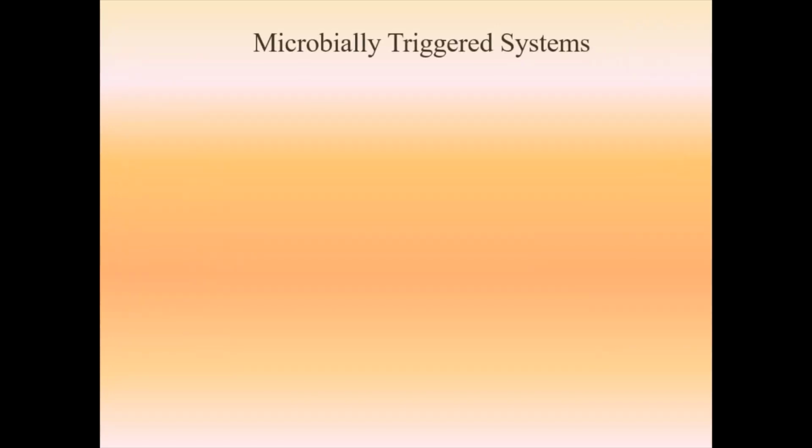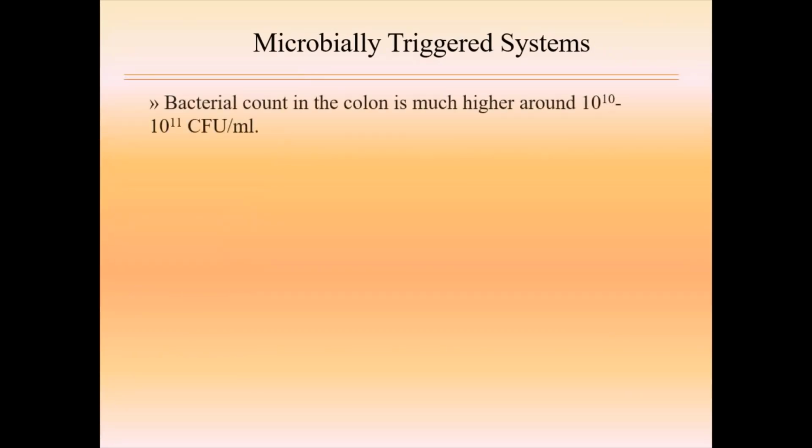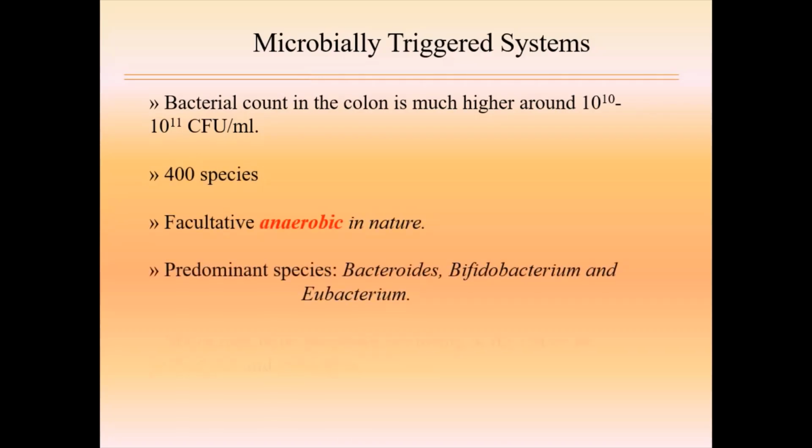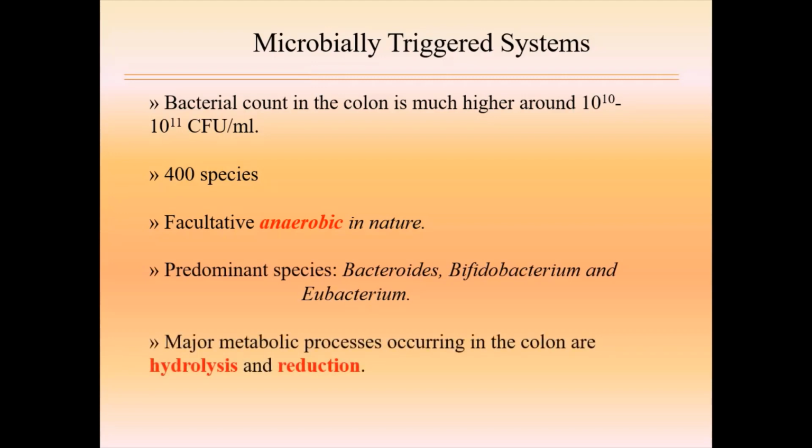Now the next approach is the microbially triggered systems. We know that in our colonic area, the bacterial quantity is very high. The bacterial count in the colon is about 10 raised to 10 to 10 raised to 11 colony forming units per ml.